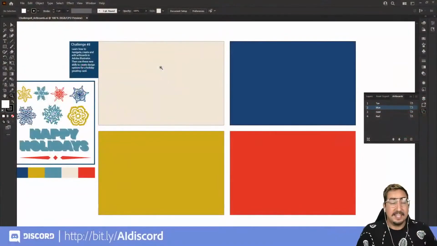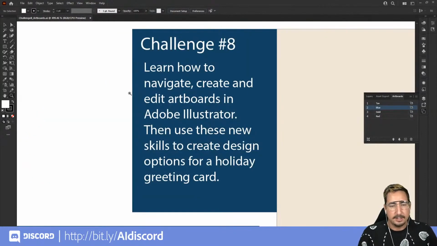All right, let's get started. Today's challenge is challenge number 8. We are going to be talking about artboards. So here's our challenge for today. Let's zoom in and see what we have. Learn how to navigate, create, and edit artboards in Adobe Illustrator, then use these new skills to create design options for a holiday greeting card.